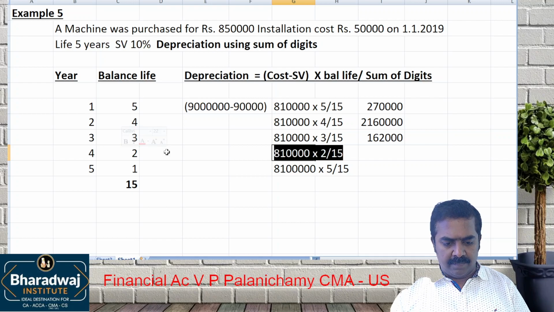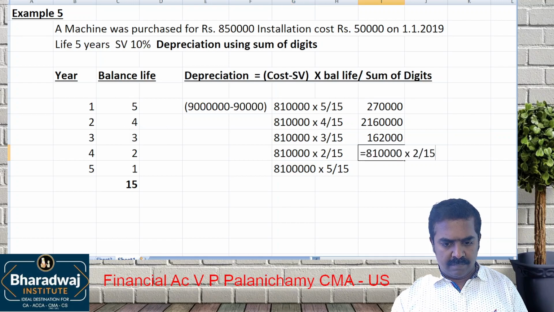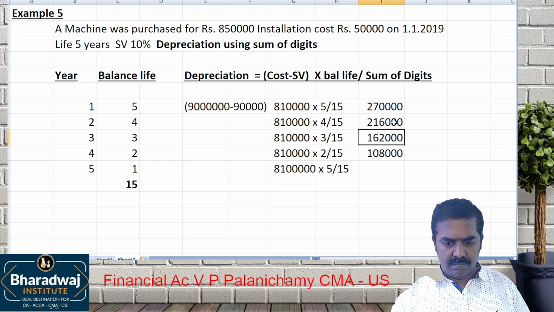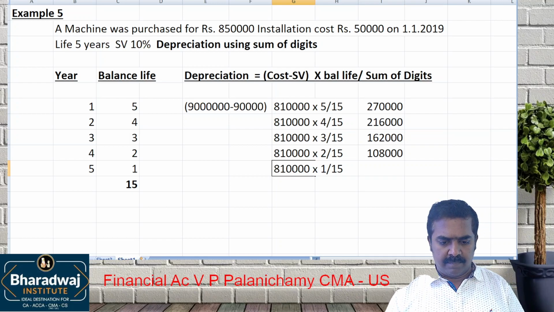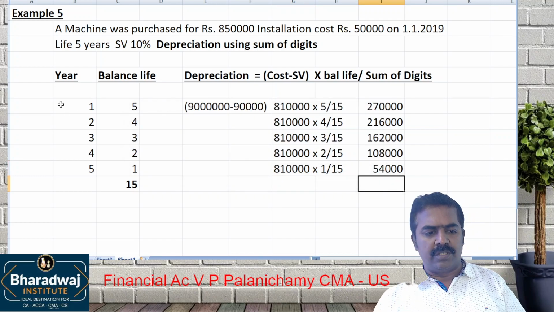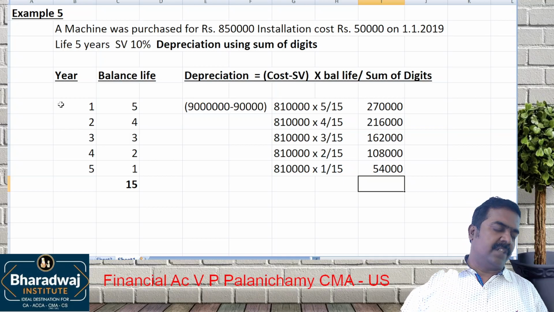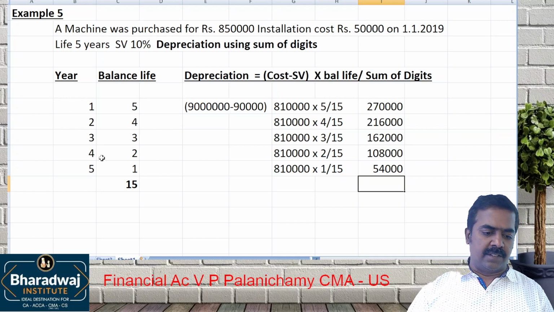Then 2 by 15. This into 1 by 15. So this is which method? Sum of digits method.